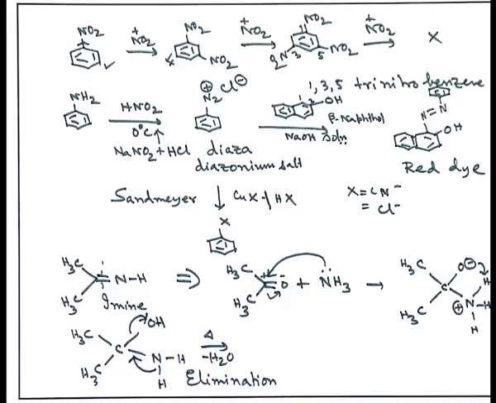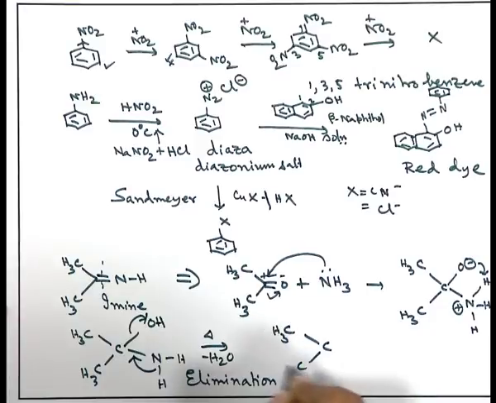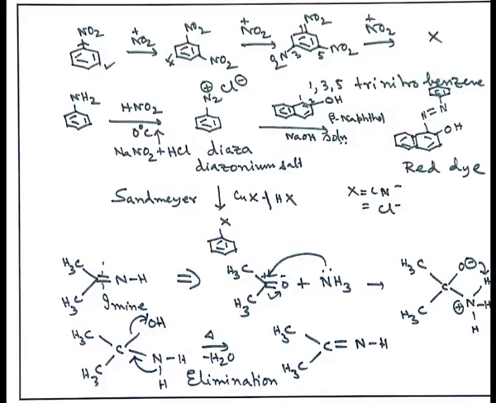Elimination reaction. So, in an elimination reaction, what is happening? You get CH3 CH3 double bond NH. So, one simple way to make the imine from amine, ammonia in this case, or substituted ammonia also you can take, is a very simple reaction where a nucleophile is attacking a carbonyl carbon, the nucleophile being ammonia or substituted ammonia, and then an elimination reaction takes place where the hydrogen and hydroxy group are leaving at the same time.